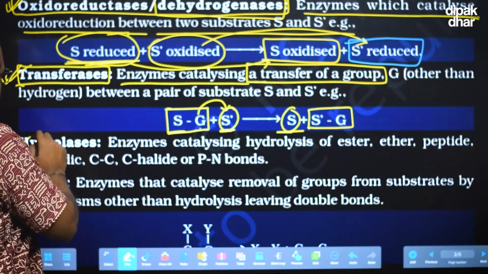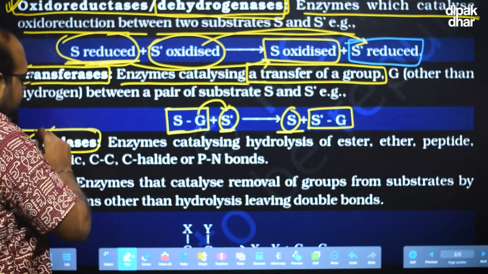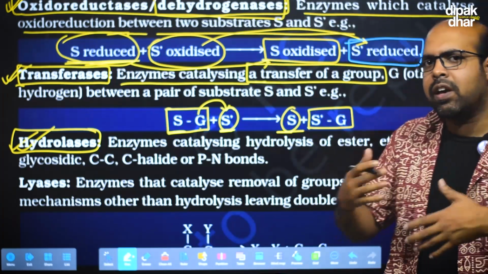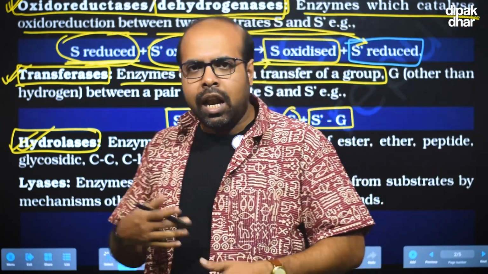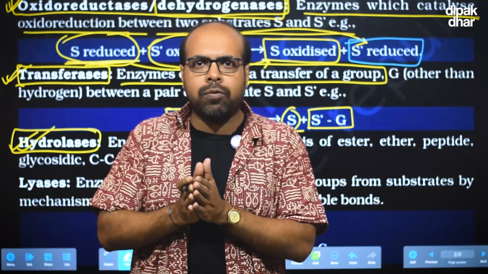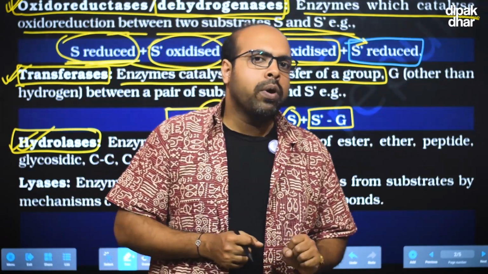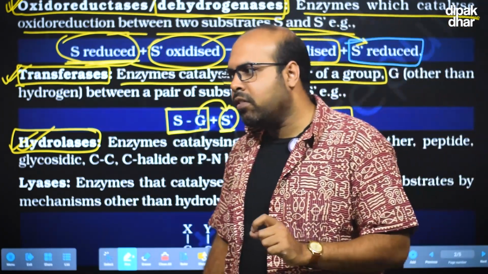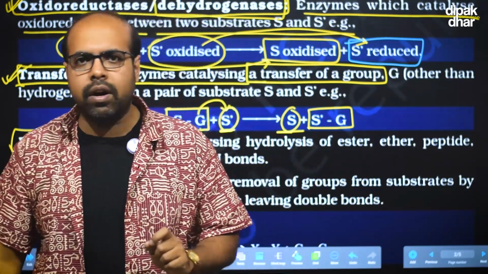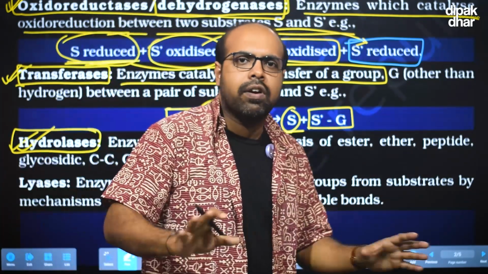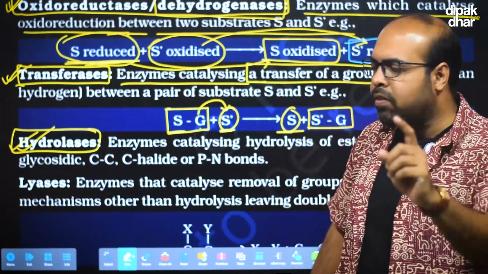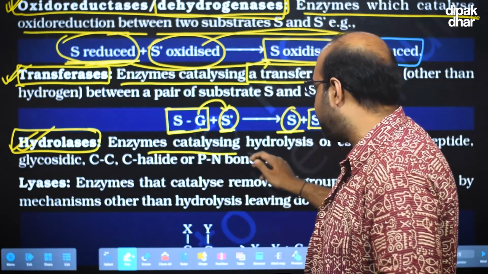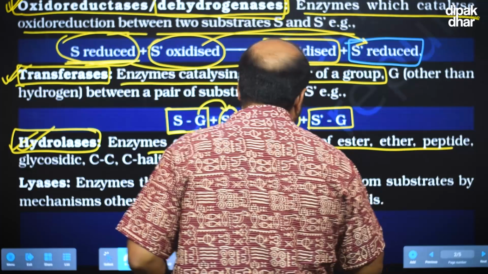The next group of enzymes is the hydrolase. As the name suggests, it will hydrolyze its substrate. It will help break up the substrate into multiple products in the presence of water. Yes, hydrolases will never act in the absence of water. Without water, hydrolase can never act upon its substrate. So in the presence of water, the enzymes under the hydrolase category will cleave different types of bonds. What are the different types of bonds?